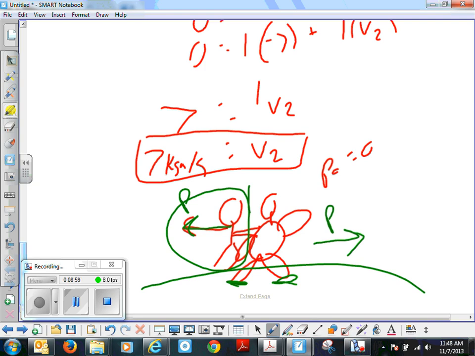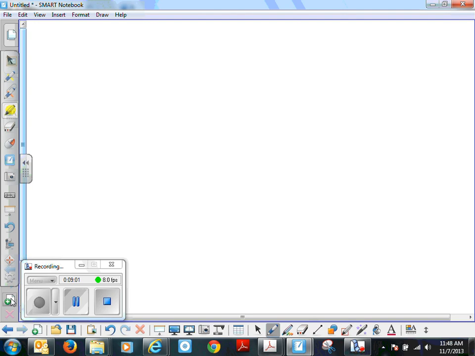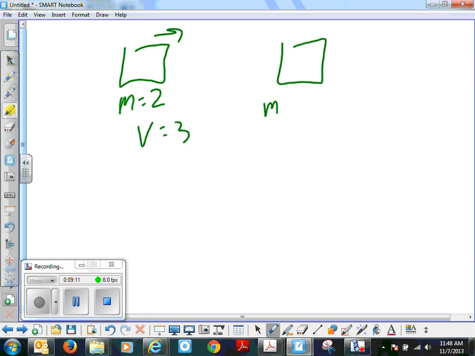Okay, so that's explosion. Let's look at, let's say I have m equal 2 and an initial velocity equals 3 in that direction. This one has m equals 3, initial velocity equals 0. Let's say that these have a perfectly inelastic collision, which means later they're going to be stuck together.